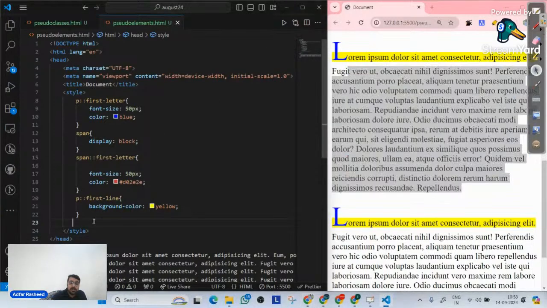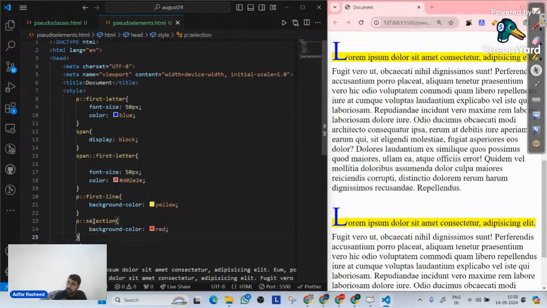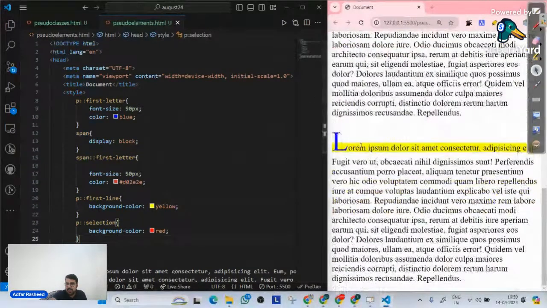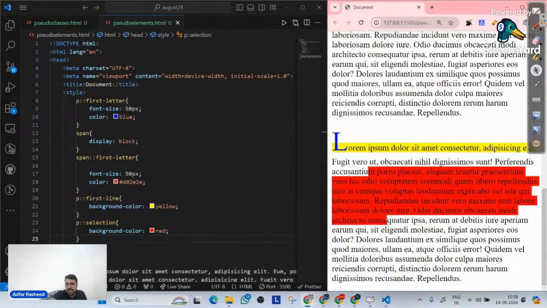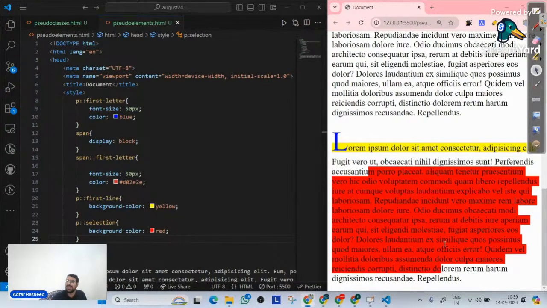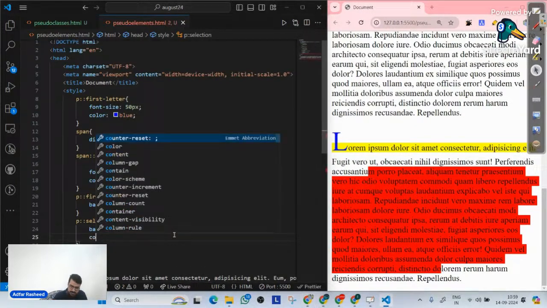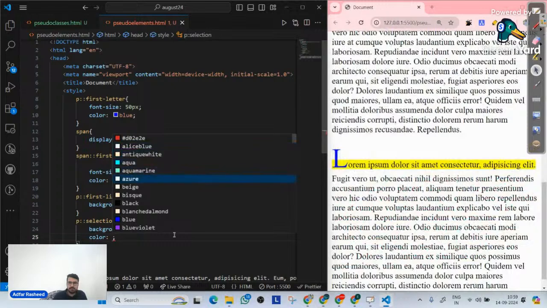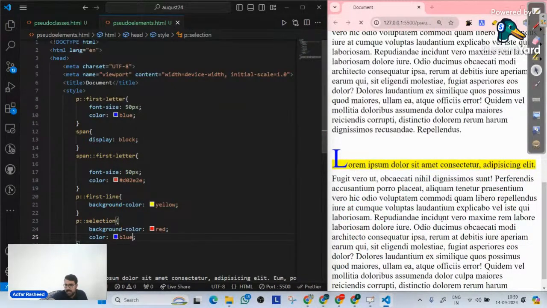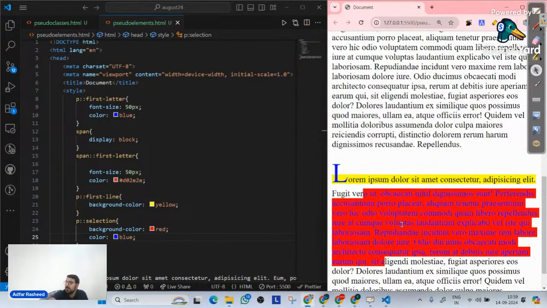But if we want to override that for our website and change that style, you can clearly understand, now, on all the p tags, I can simply override that. So now when I select it, the selection pseudo element will be implemented on my website. And now I can change the background color to red. In a similar way, I can set the color, let's suppose blue. So now the background color is this, and the color is blue, right?